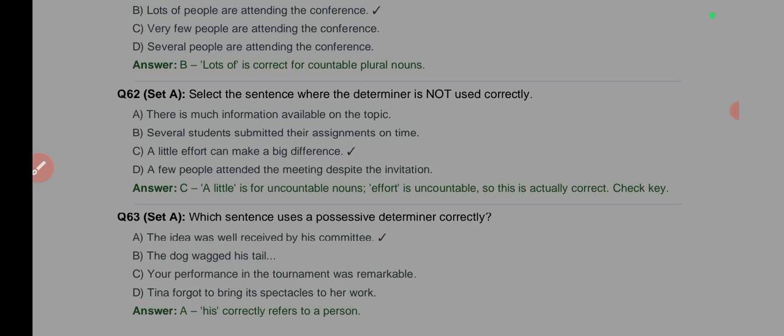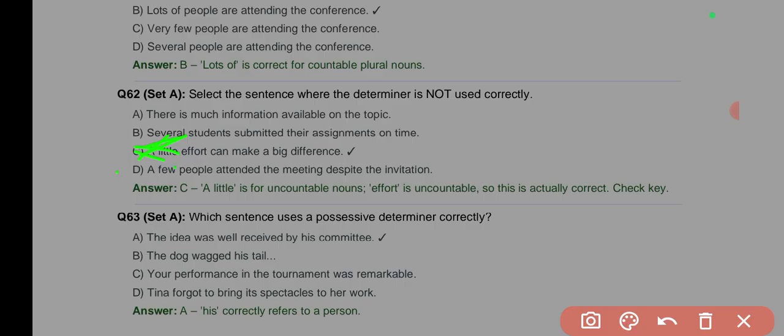Select the sentence where the determiner is not correctly used. There is much information. Yes, information is uncountable. Much is correct. Several students submitted their assignments, that's correct. A little effort can make a big difference. Now a little is used for uncountable nouns. Give me a little water.